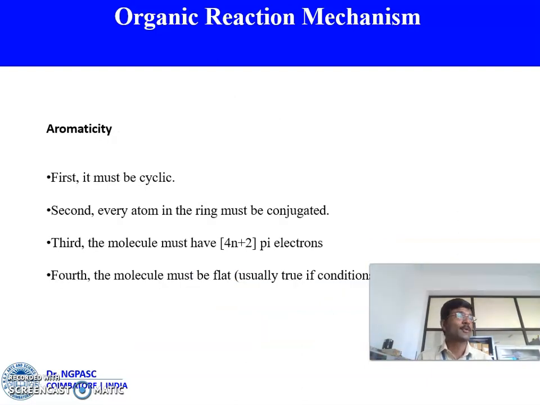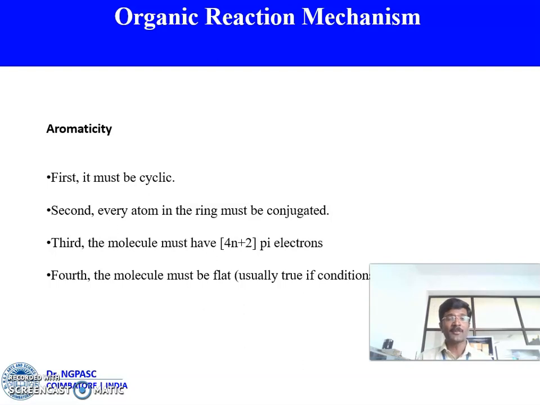Next topic we will discuss is aromaticity. Before, if we talk about the stability of compounds, the first thing we have to talk about is the aromatic character. For a compound to be aromatic, we should follow at least 4 rules. One is, first, the compound should be cyclic in nature.